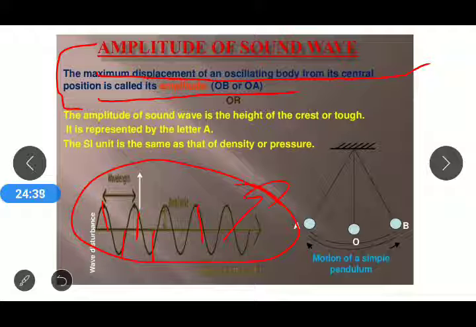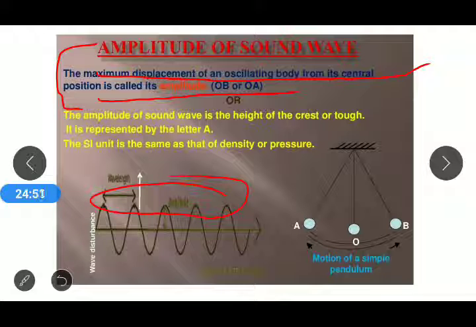The amplitude of a sound wave is the height of the crest and trough. Here, what is a crest and what is a trough? In the picture, the upper curves are called the crest and the lower curves are known as the trough. Upper peaks of the graph are called the crest and lower peaks of the curve are known as the trough, and amplitude is represented by capital A.